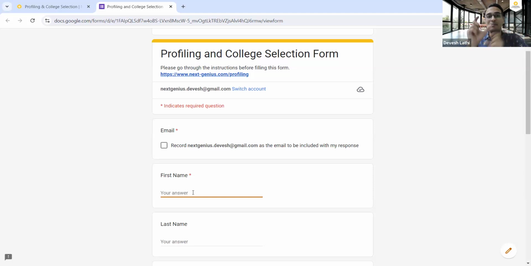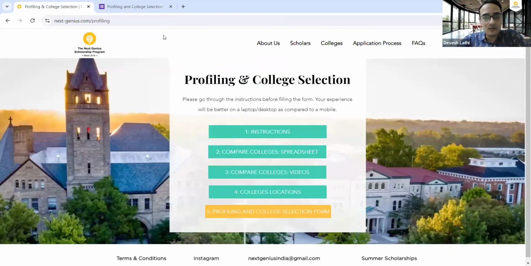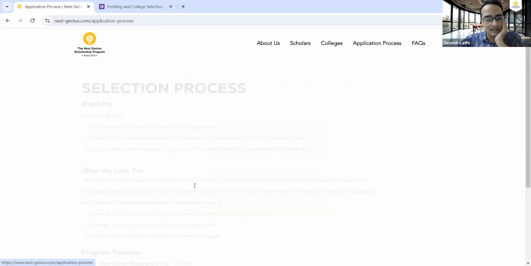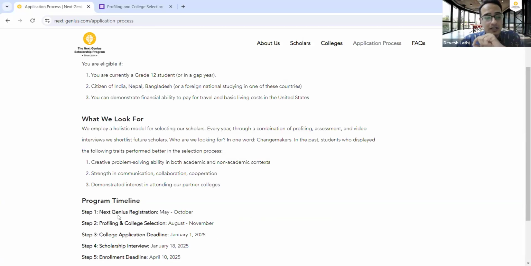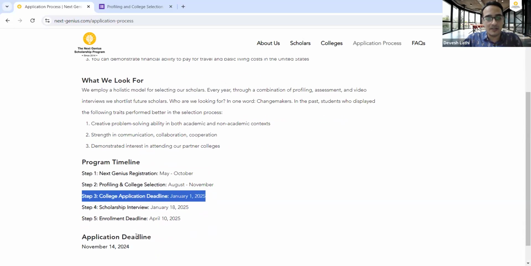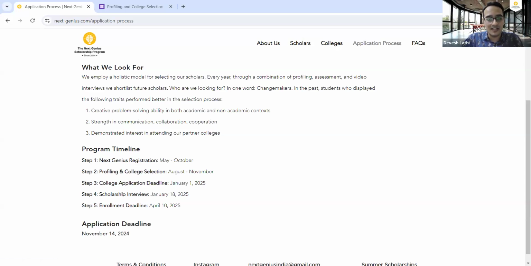But before that, a quick recap. What are the next steps? Once you fill the profiling form, the next stage would be that you would then confirm your college allocation by paying us a 4,000 rupee refundable deposit. When we allocate you a college, you will pay the refundable deposit to block an interview spot for yourself. When you block the interview spot, then you will start working on the college application, which you need to submit by January 1. Then you will participate in the scholarship interview, which happens on January 18th. And finally, you win that scholarship and you enroll with the college to go to the US to start your undergraduate education.